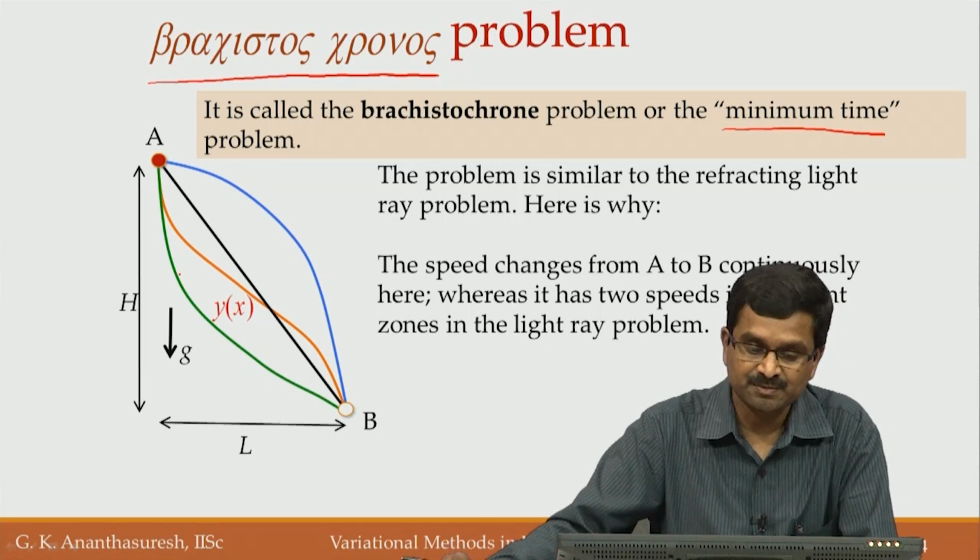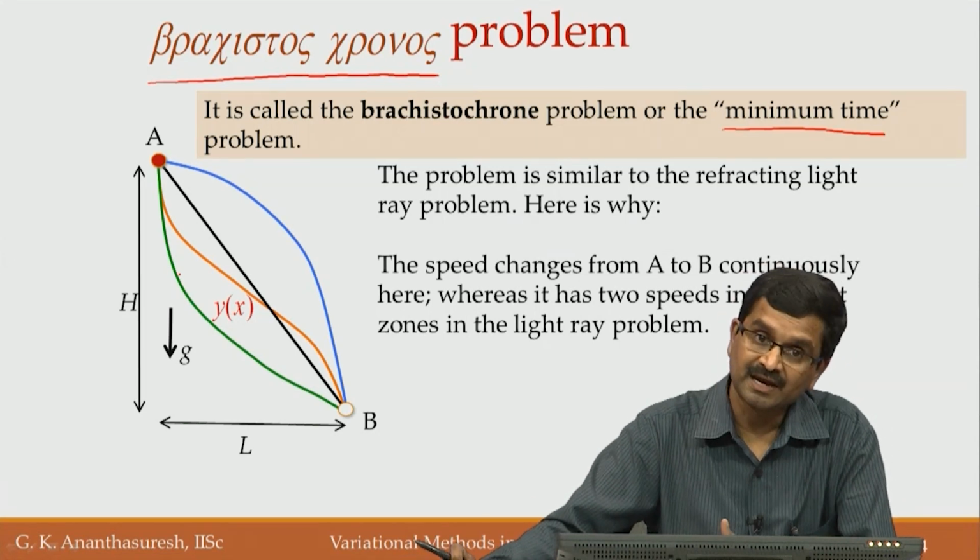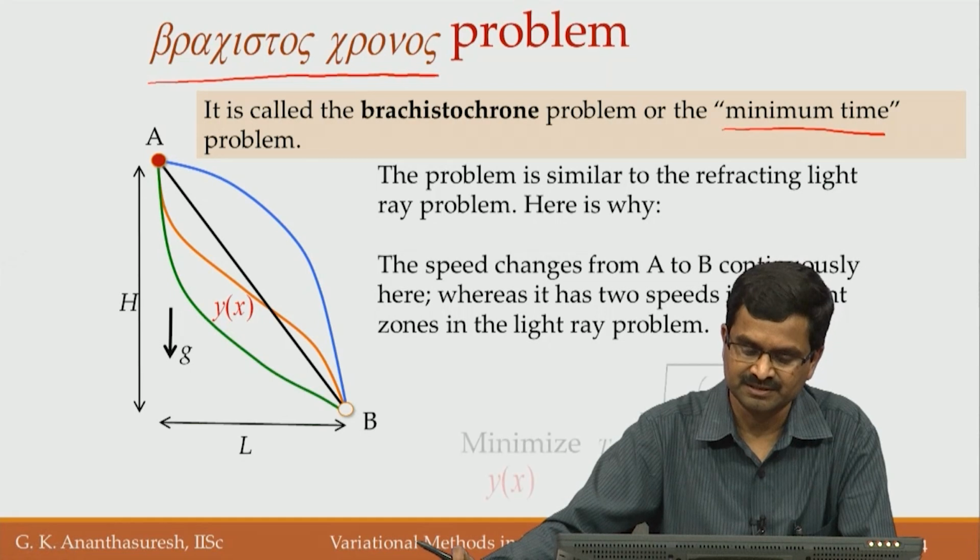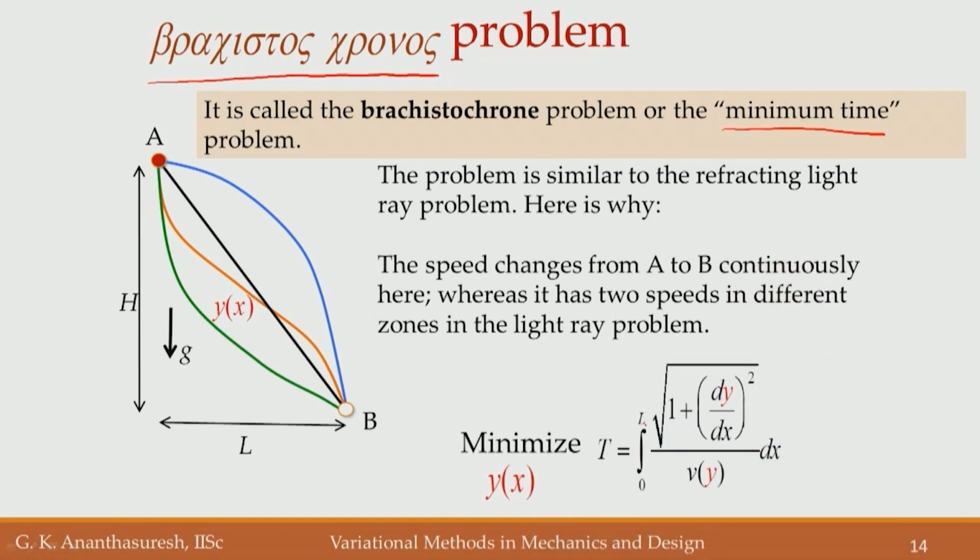So, here the speed of the bead at different points is continually changing. So, you have to derive an expression for it and pose the problem, unlike the refraction problem that we looked at. So, when you actually get the time, it is an integral now. You take a small piece here and call it ds, and then say how much will be the fall here, and because there will be some speed, and you can get the speed of that at that moment, you get a small time to go from this point to this point, and then integrate it from 0 to L.